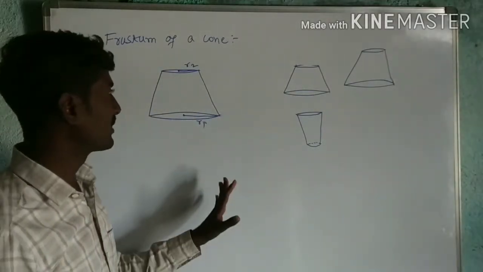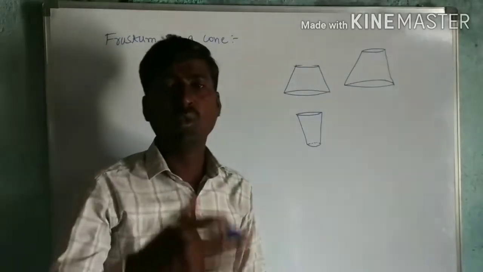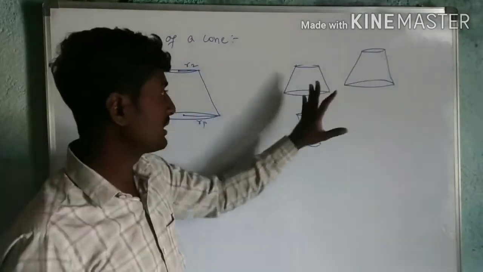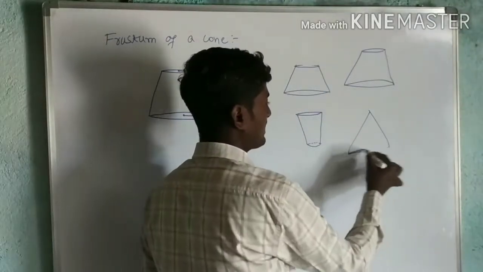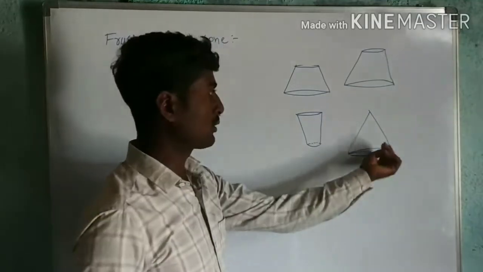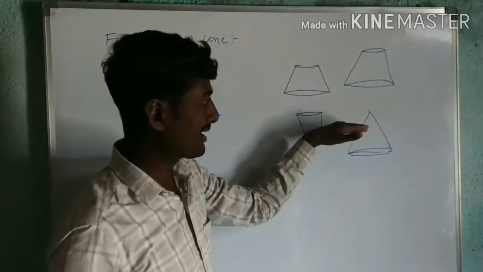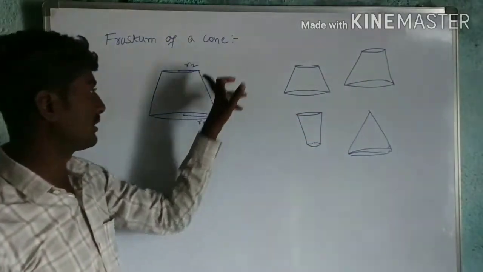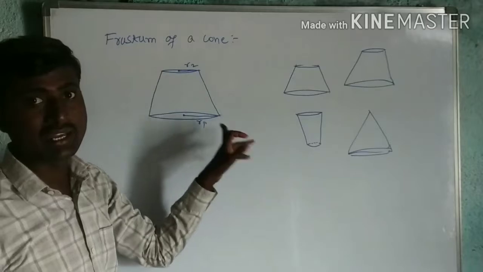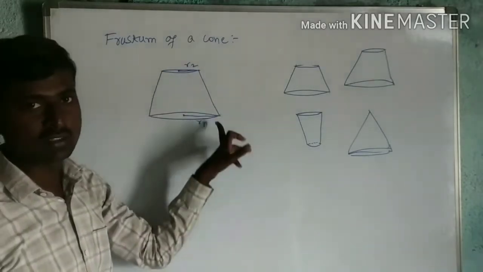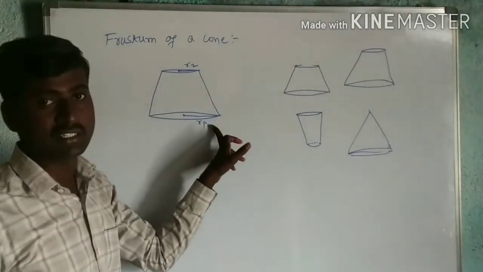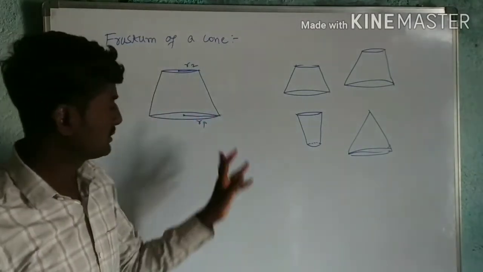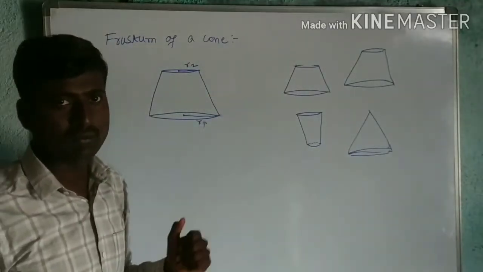I have taken it. Now already we know the volume of the cone. Cone is different and frustum of cone is different. Cone is nothing but a solid shape. So the best example is this one. It is a cone and this is a frustum of a cone. After cutting a cone, we get a frustum of a cone. So there are two circular areas, the circular top and circular base. I have taken R1 as the radius of the circular base, R2 as the radius of the circular top. So you can exchange these also, no problem at all.